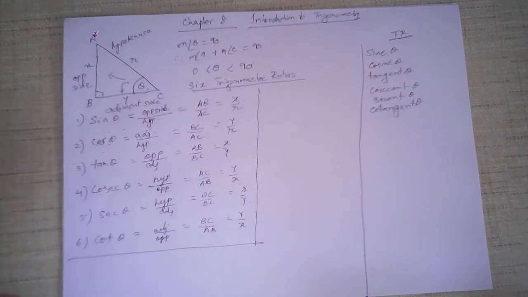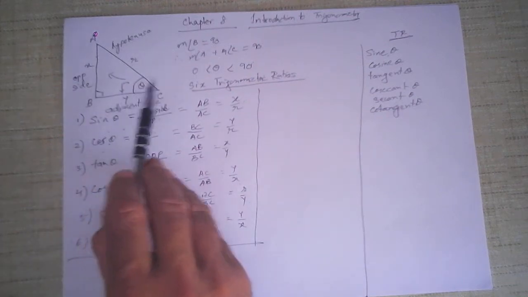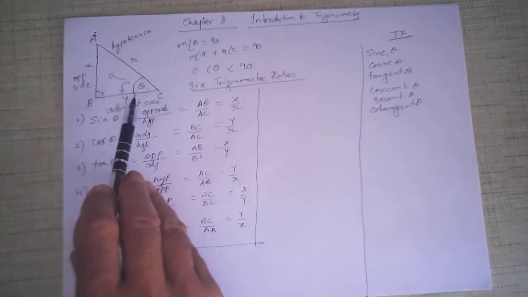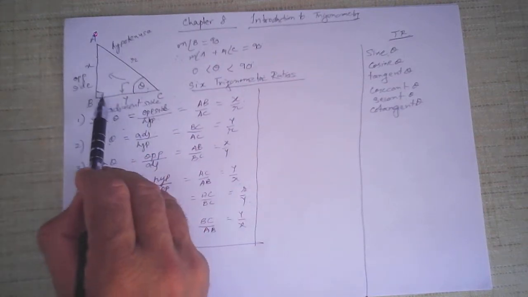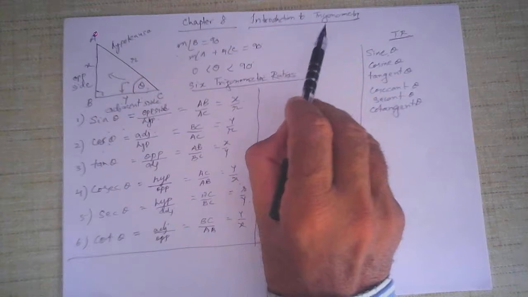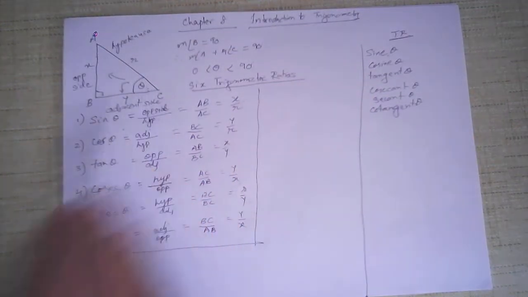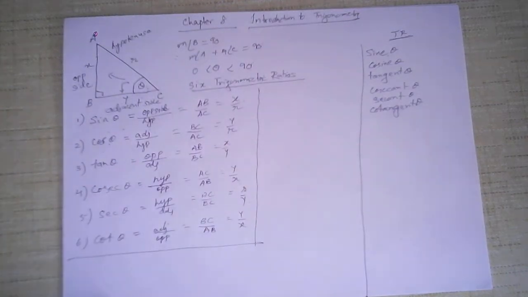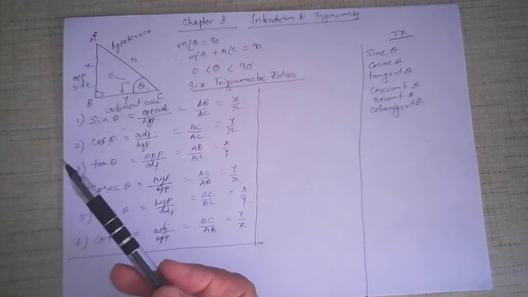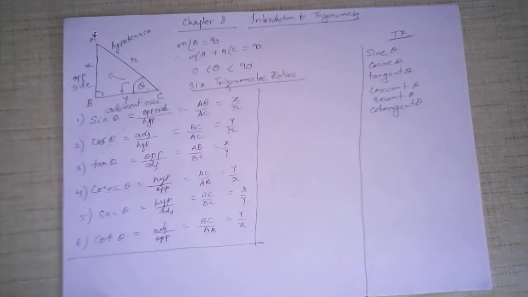You have to start memorizing the 6 trigonometric ratios. Once again, see the 6 trigonometric ratios. Triangle ABC, AB is x centimeters, BC is y centimeters, AC is r centimeters. Let us suppose angle B is a right angle. Trigonometry always deals with right angled triangles. Now suppose angle C is theta. Theta lies between 0 and 90. It cannot be 90, it cannot be 0. Angle A and angle C will be complementary angles because the total has to be 90.